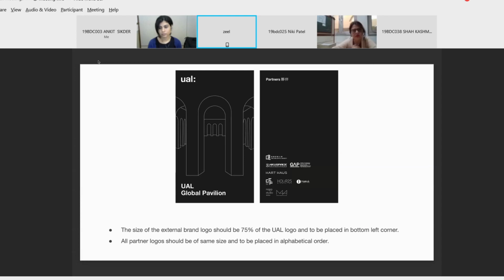Now skip explaining the brand guide, please. Seriously. Because we have to see, even now 6, I think 5 more groups to go. Now if everyone starts explaining each brand guide, that's not what we want. We want you to make some general observations. You study the brand guide just to understand how they have carried forward the visual language.